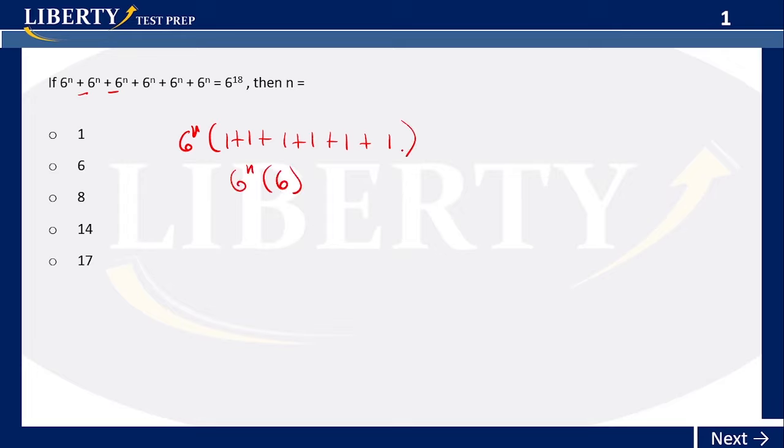1 plus 1, 3 times 6. I'm sorry, 6 times 1 is 6, okay? And then that's equal to 6 to the 18. And then we have a multiplication here, which is the same thing as 6 to the n plus 1, because when you have similar bases, you have to add the exponents. It's equal to 18, so n is equal to 17, and that's my answer. Pretty simple, very easy, okay? So whenever you see an addition of exponents with similar bases, then you have to factorize, okay?